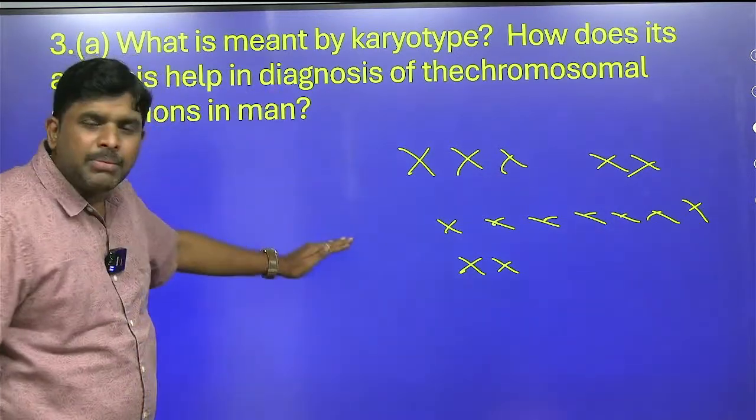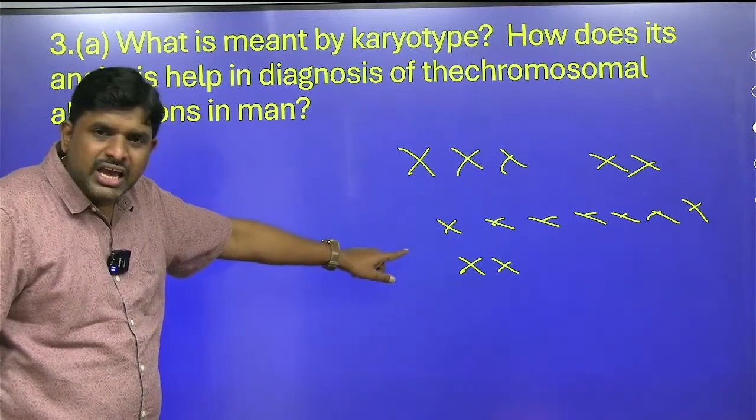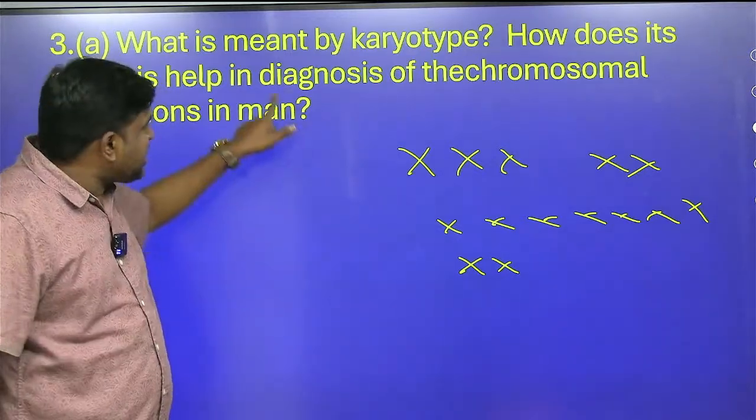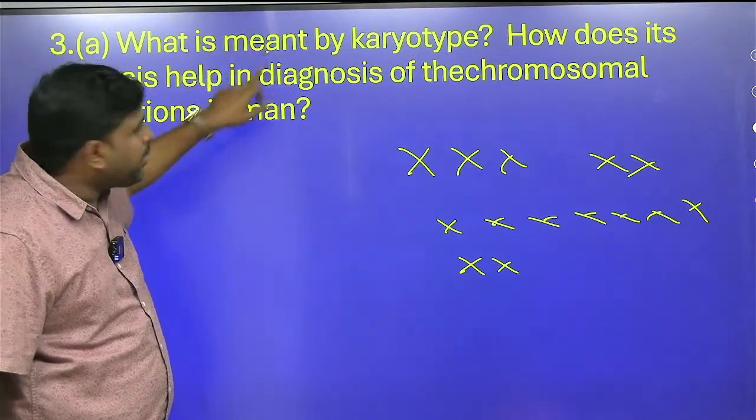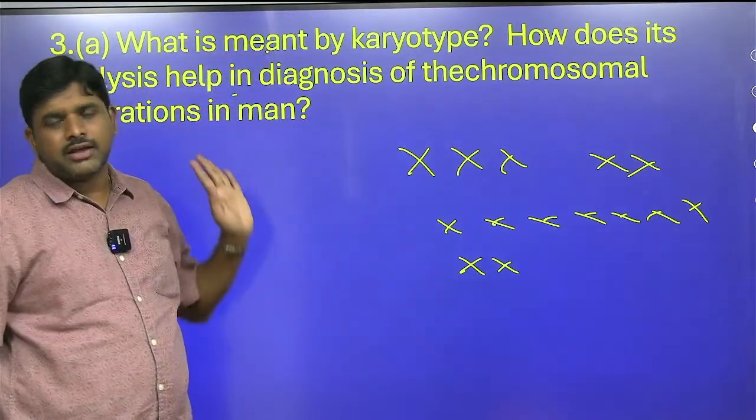So karyotyping we have to mention, and you have to draw this diagram. Then what is the second part of the question? Here 2 questions are there. So 1.5 pages should be the karyotyping. Second 1.5 pages should be the diagnosis.